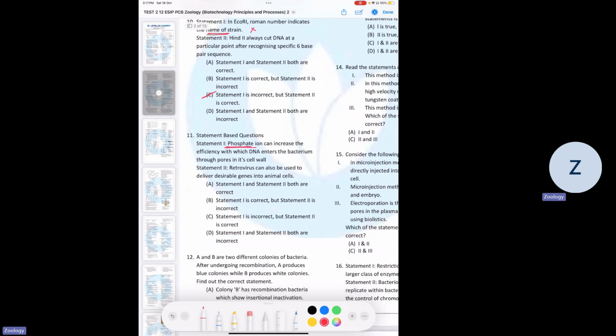11th, it's asking whether phosphate can increase the efficiency. No, calcium can. So it becomes wrong. And statement 2, retrovirus can be used to deliver desirable gene into animal cells. Yes, it can. So C is the correct answer.